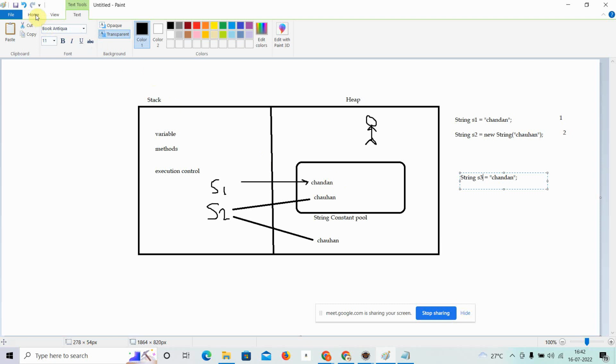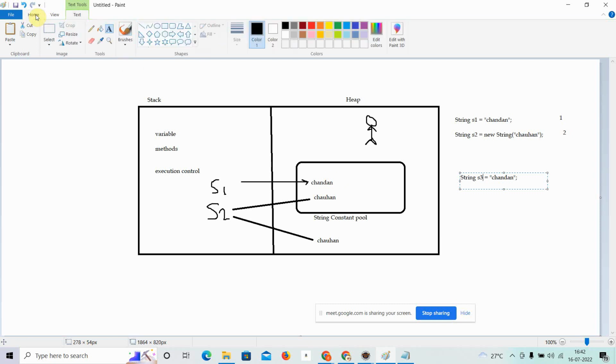So now what will happen this time? This time it will do something like this one. It will take s3 over here and it will not create any new value. It will just pass the reference to this one.